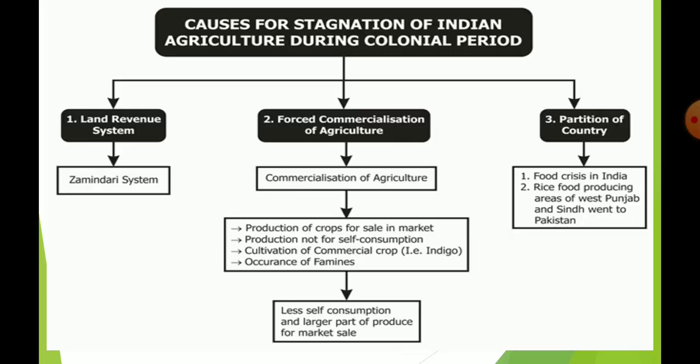Now ultimately we have completed 2 points regarding backwardness of the Indian economy on the eve of independence. First is the low level of economic development. Why can we say low level of economic development? Because the growth rate of national income was less than 2%, and the growth of per capita income was only 0.5%, and there is inequitable distribution of national income.